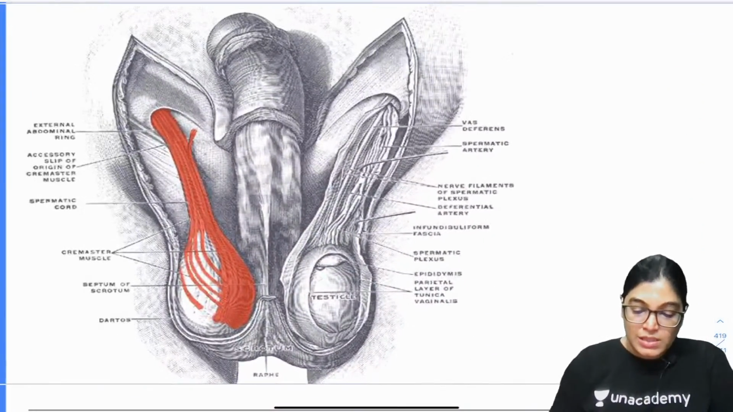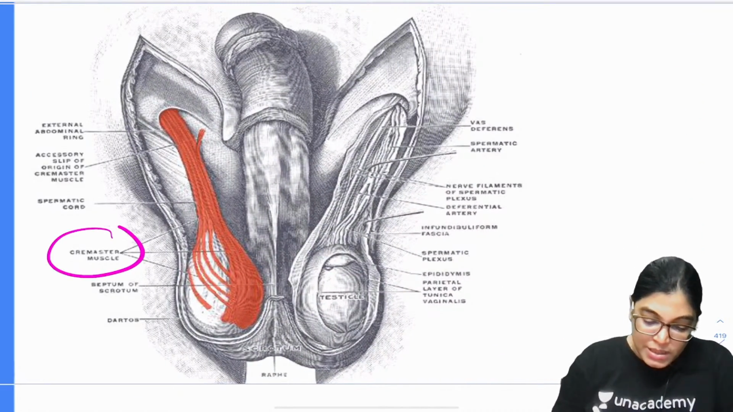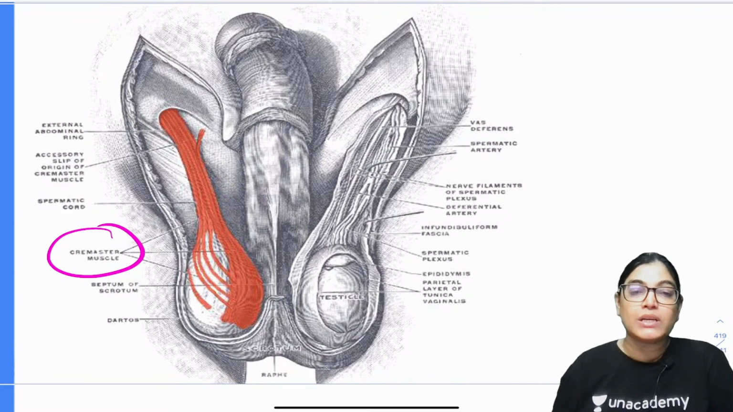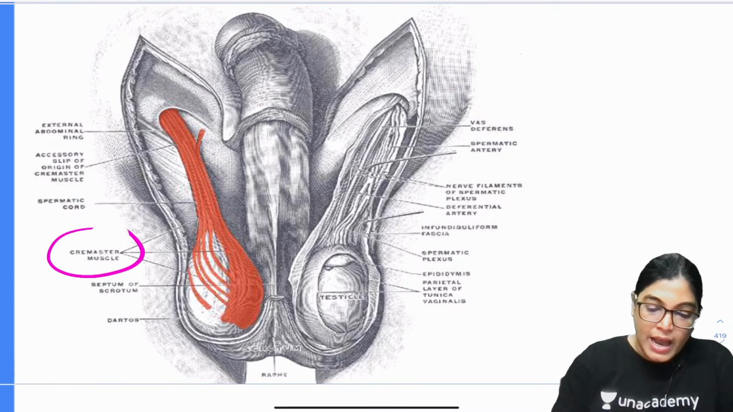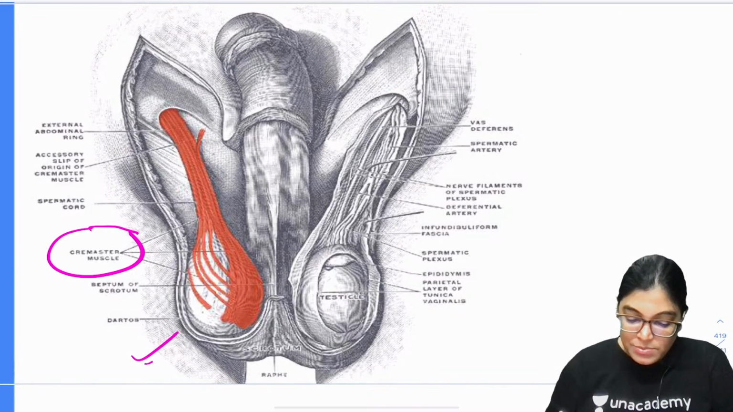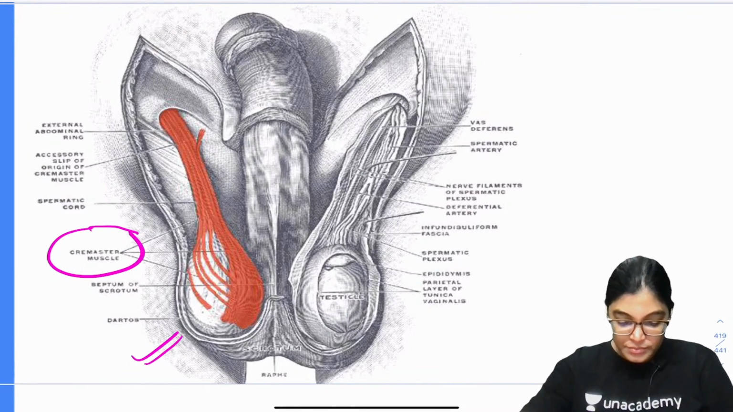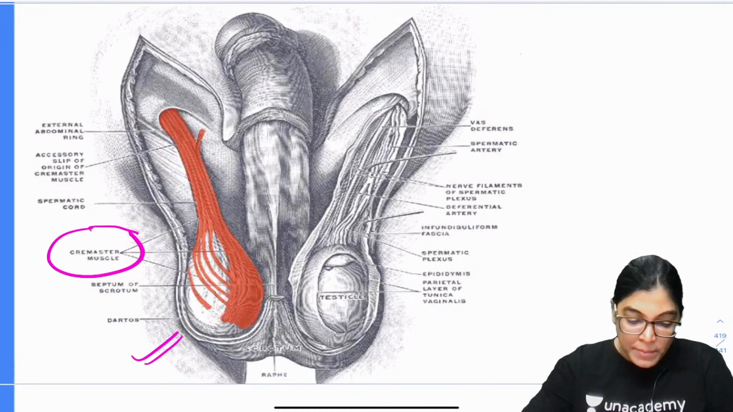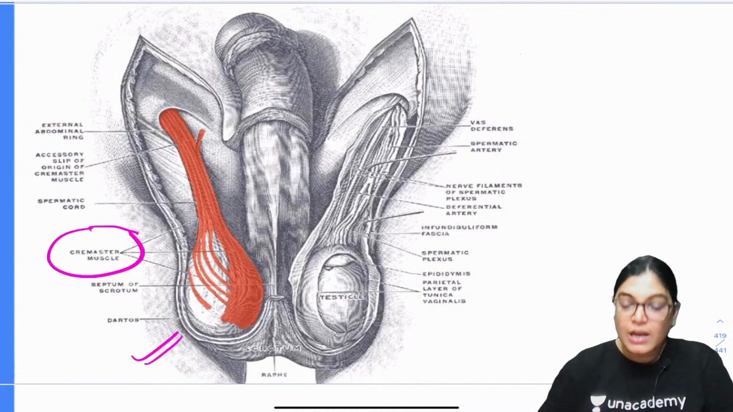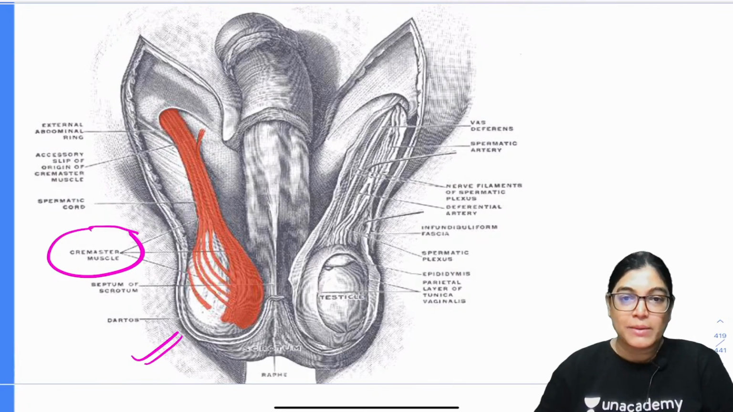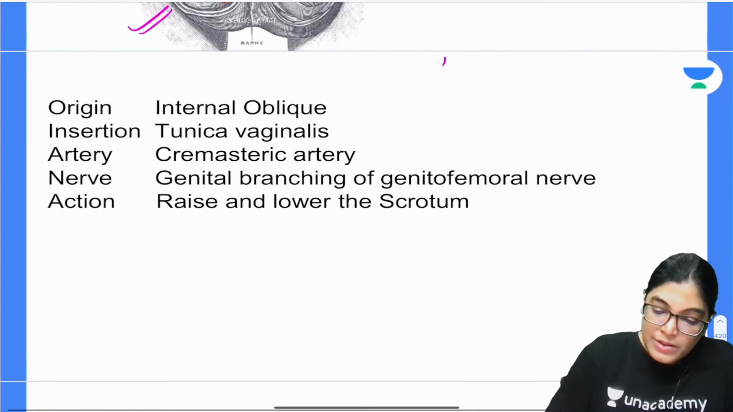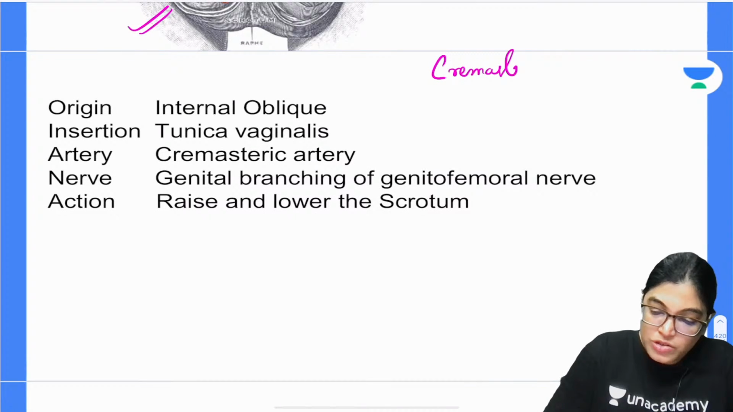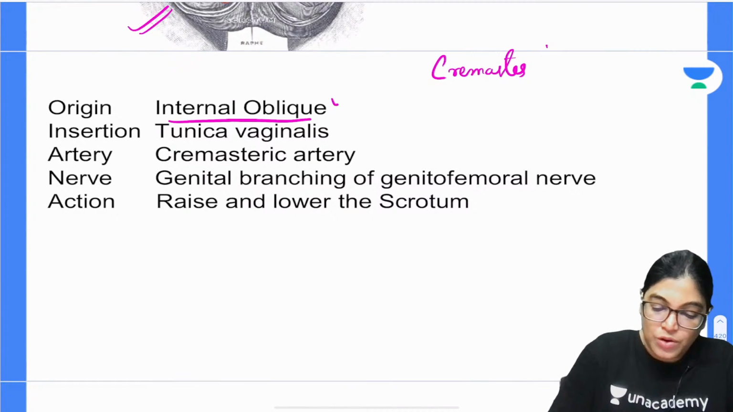Now let me show you this diagram. The muscle shown here with the brown color is the cremaster muscle related to the scrotum, and you can see that this muscle is formed by the internal oblique muscle fibers. So I would like to give you a brief about the cremaster muscle. If I talk about the cremaster muscle details, as I told you, it originates from the internal oblique.